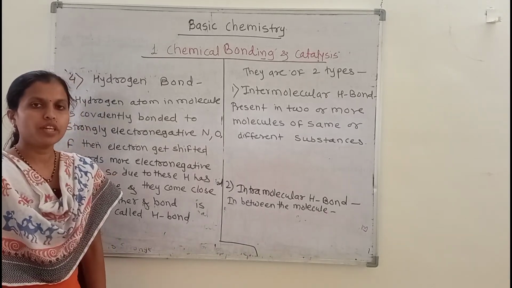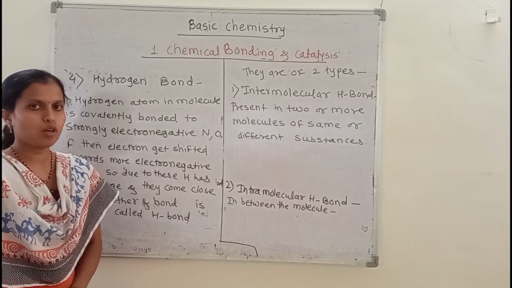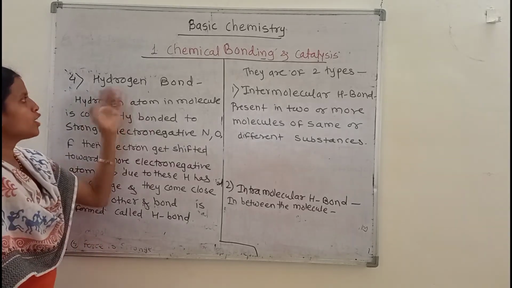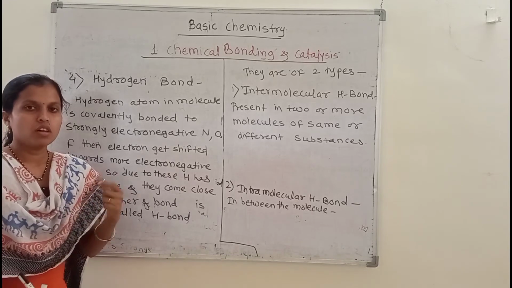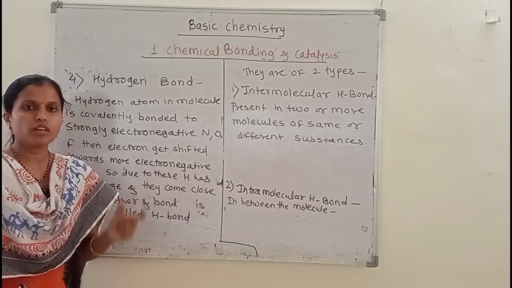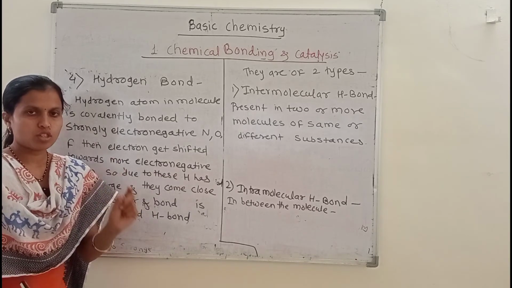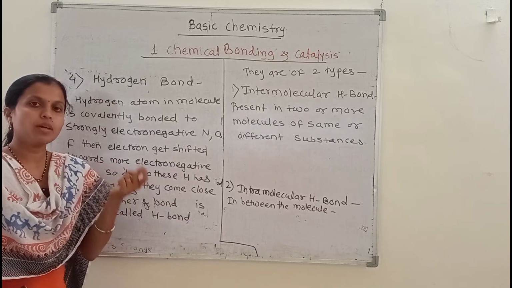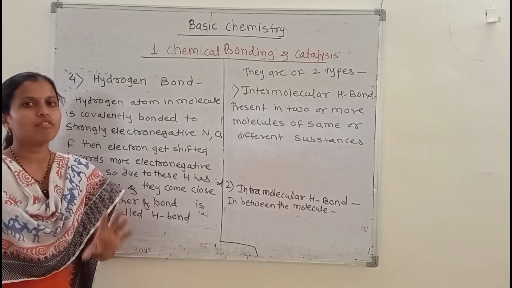Next, we discuss the last type, the hydrogen bond. The hydrogen bond is formed when hydrogen bonds with another atom. This other atom must be small in size, more electronegative, and have the presence of a lone pair.